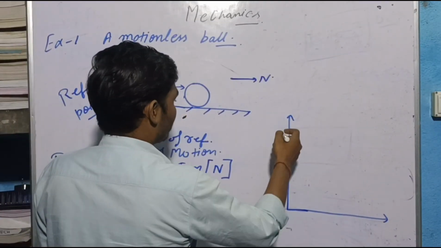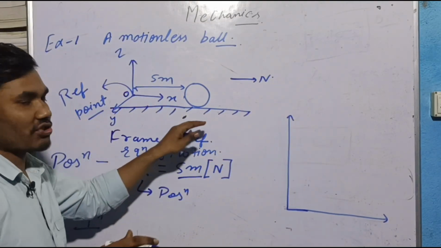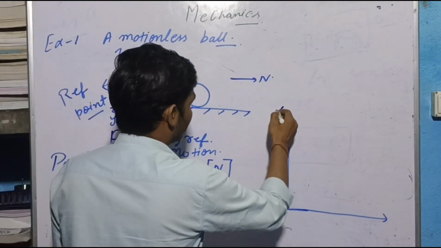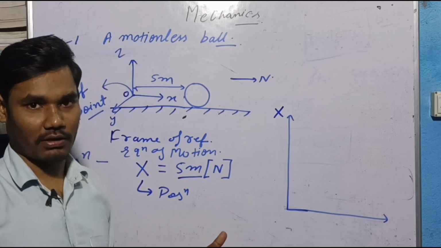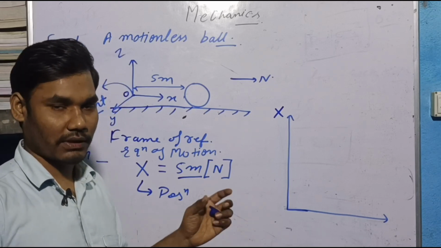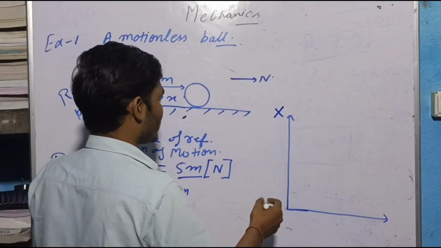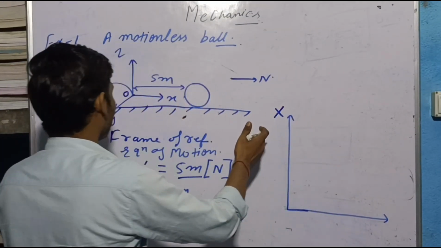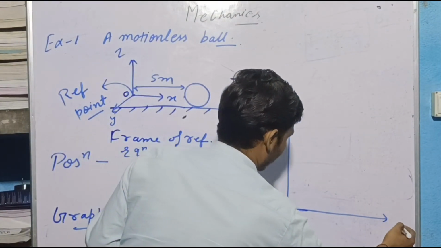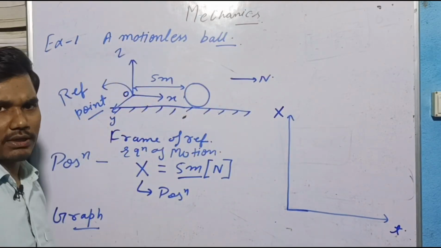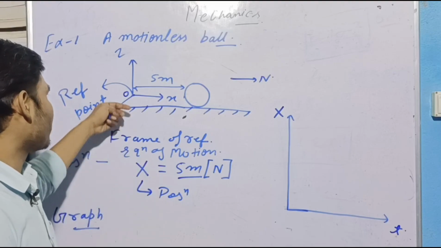I will draw a graph between position and time. This is the fundamental graph. You can also draw a velocity-time graph or an acceleration-time graph, but the fundamental graph is the position-time graph. Here the y axis represents position and the x axis represents time. You can take any physical quantity, like velocity or acceleration, on these axes.